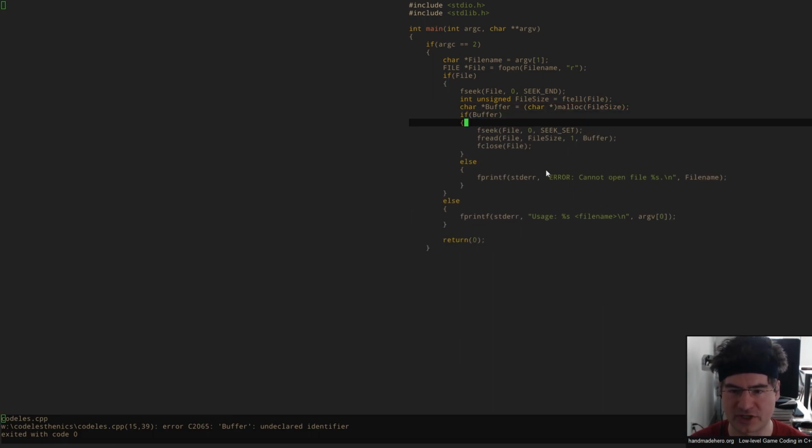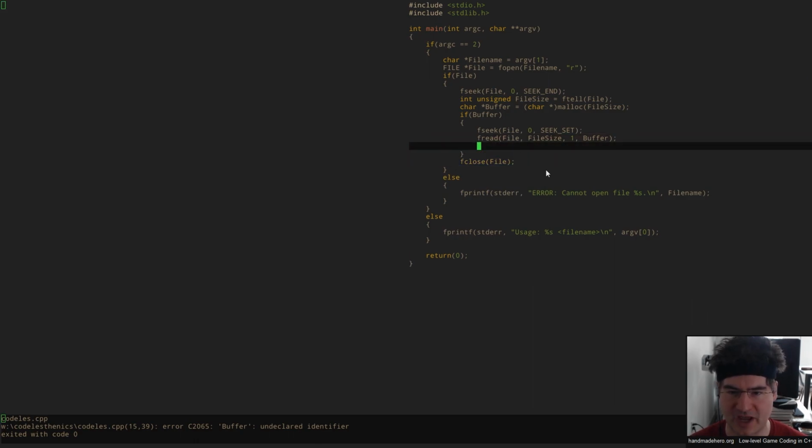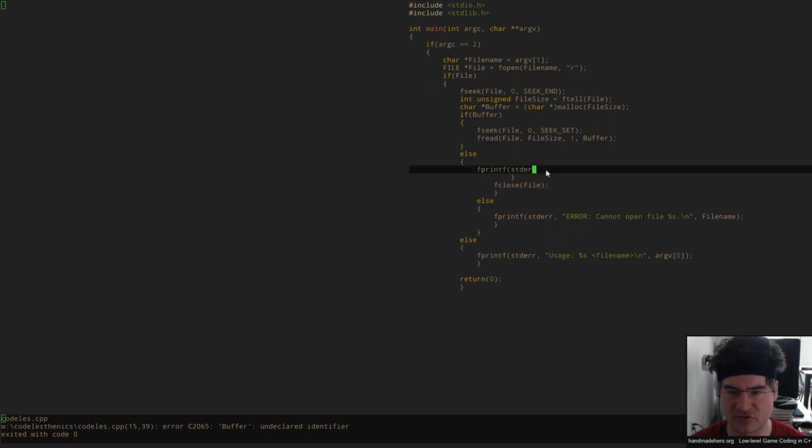Now, we don't actually know if we can get the memory back. It's very unlikely that we wouldn't be able to, but we're going to want to make sure we don't use that buffer until we actually have it. So I want you to add another error message in there really quick. Just tell the user, error cannot allocate space for buffer.